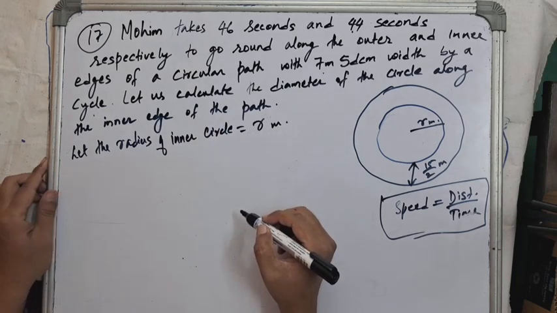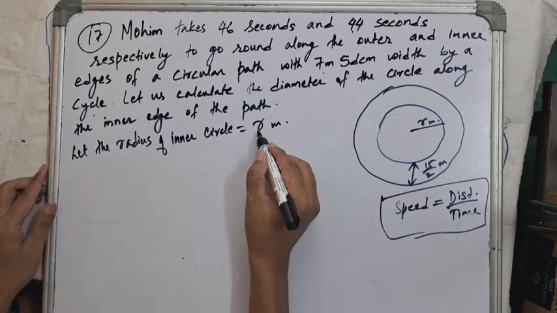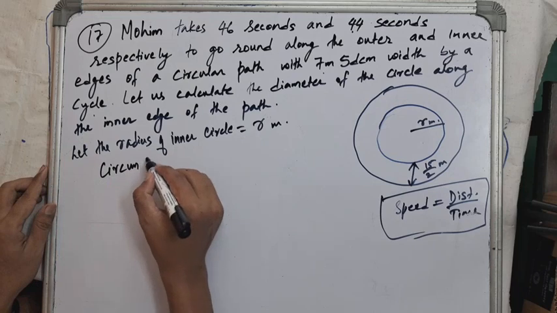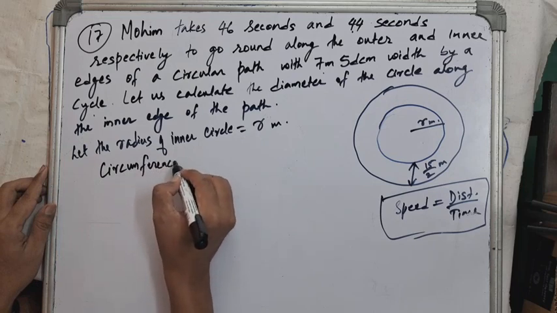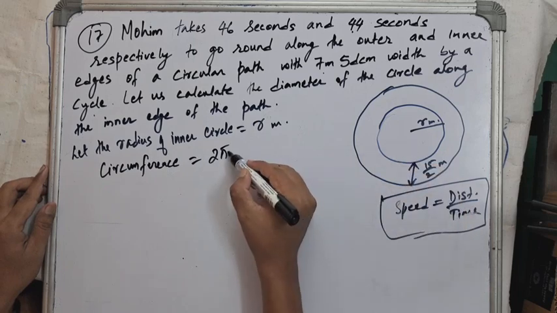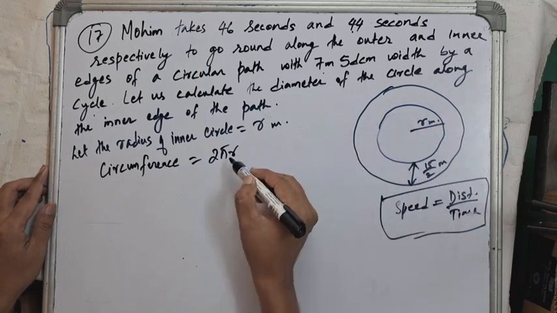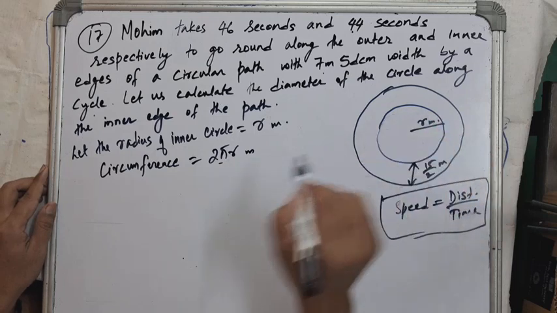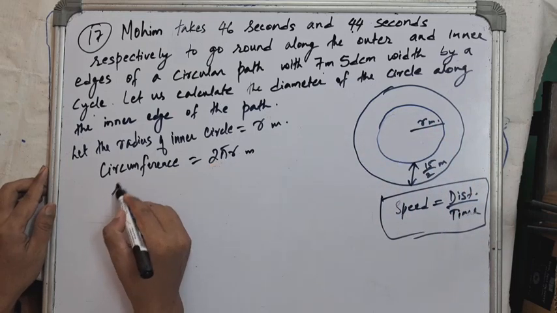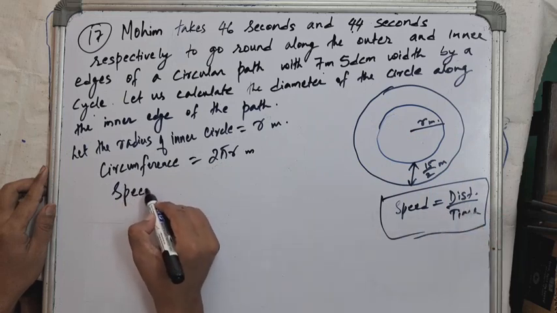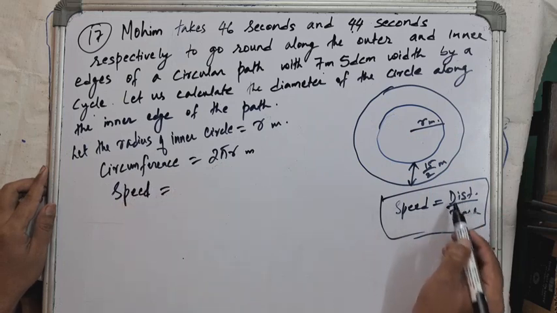Now if the radius is r, then the circumference of the inner circle is 2 pi r. So this is the distance traveled by Mohim. And speed of Mohim is given by the formula distance upon time.